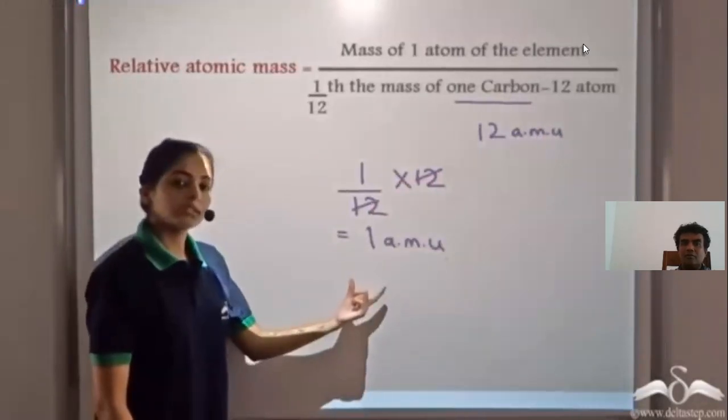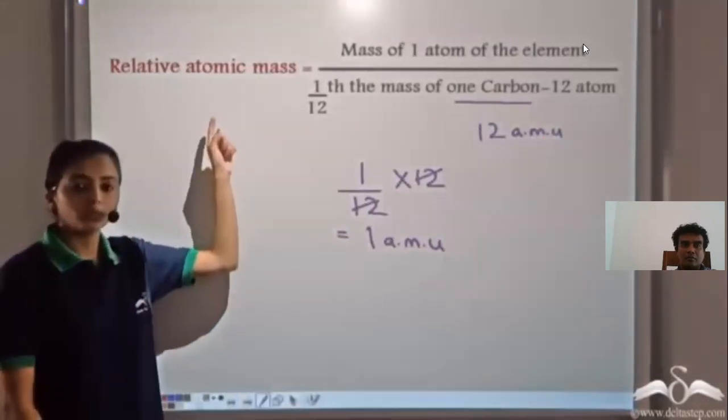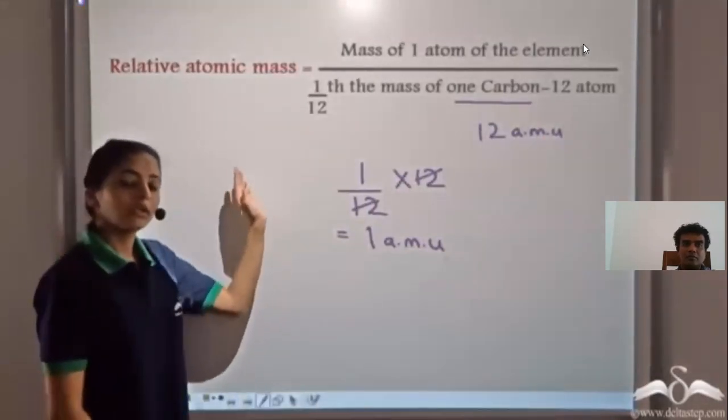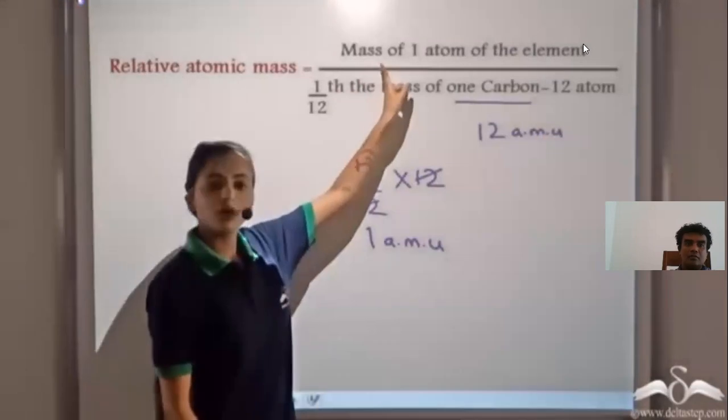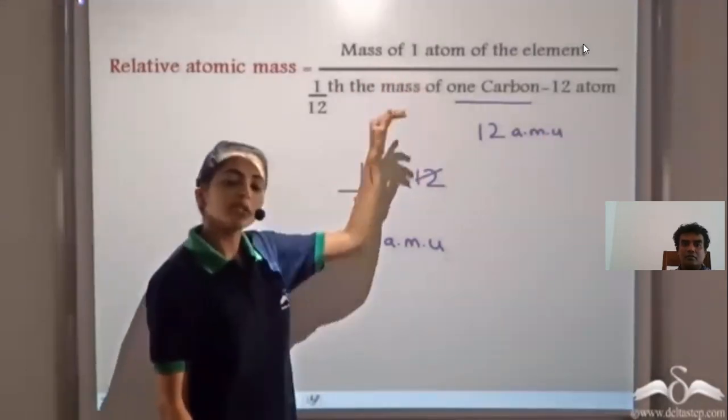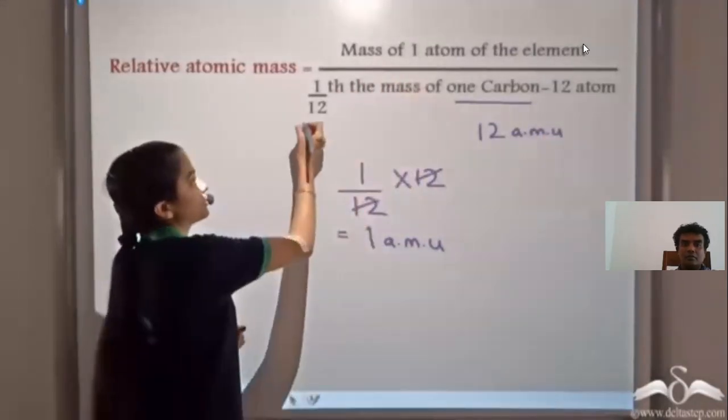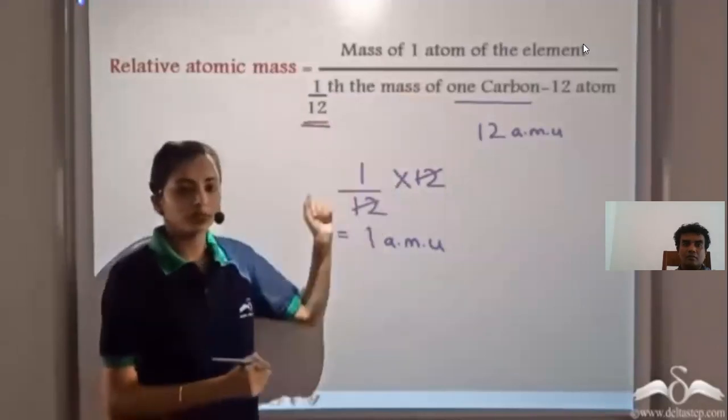So this makes it easier to calculate the relative atomic masses of the different elements, and we do that now by taking the mass of one atom of the element and dividing it by 1/12 the mass of one carbon-12 atom.